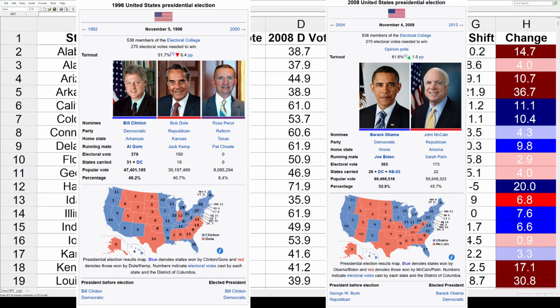If we jump ahead to 2008, that was a landslide year for the Democrats and Barack Obama, who got 365 electoral votes. He carried 28 states plus D.C. and Nebraska's second. That was worth almost 53% of the popular vote. John McCain got 173 electoral votes. He carried 22 states, and that was good enough for 45.7% of the vote.